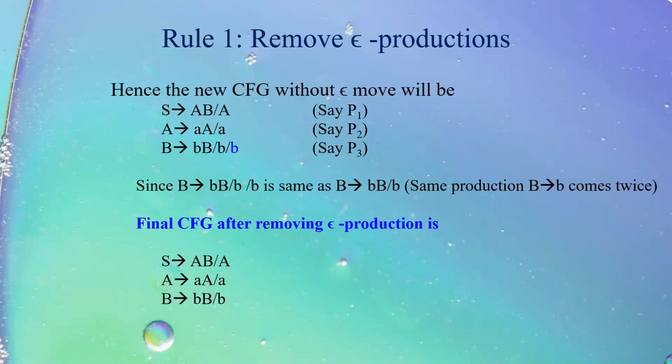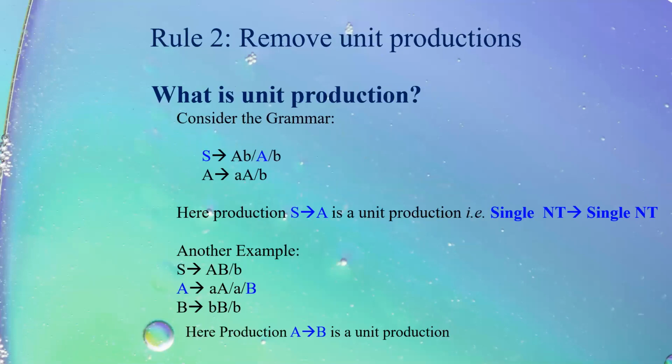This was our major objective, that we wanted to remove the epsilon production. Now, next, we go to unit productions. Rule 1 was remove epsilon production. Rule 2 says remove unit productions. Now, first point is, what is a unit production? Just remember one good line, single non-terminal leading to a single non-terminal is a unit production. Why do we call it a unit? Unit means one. One non-terminal leading to one non-terminal. This is a unit production.